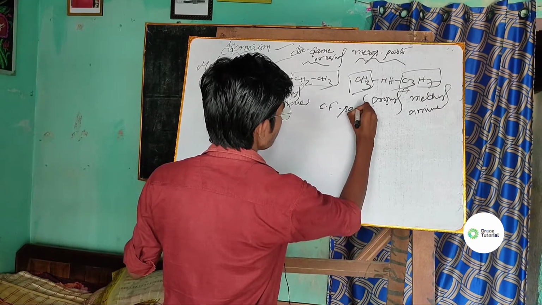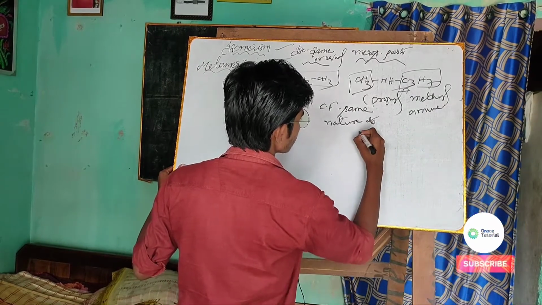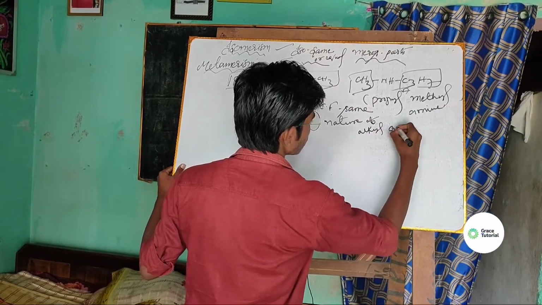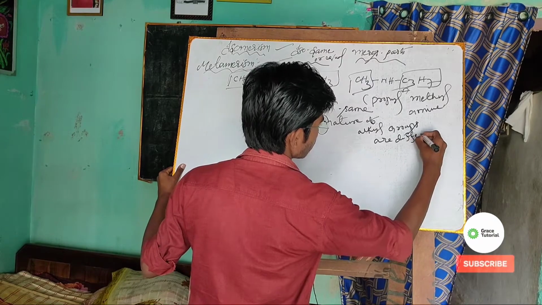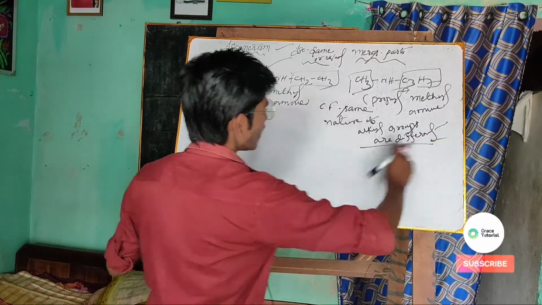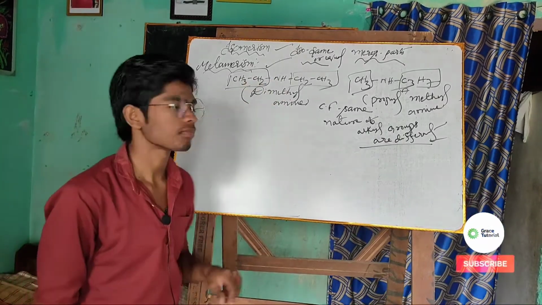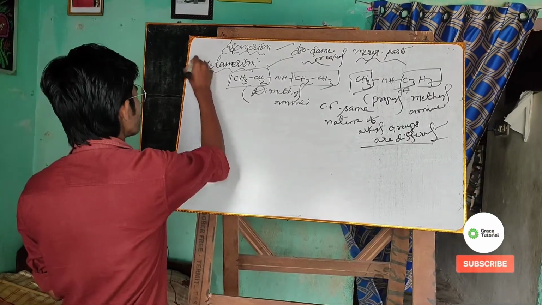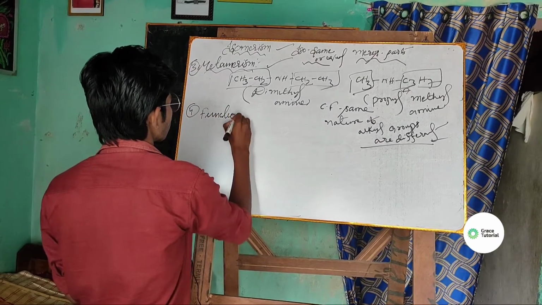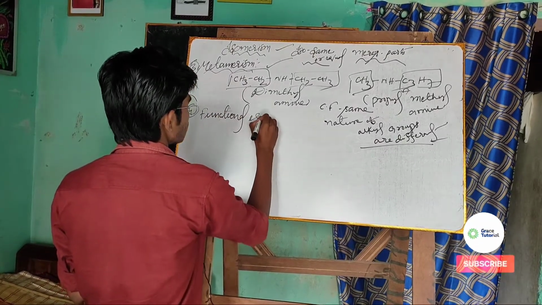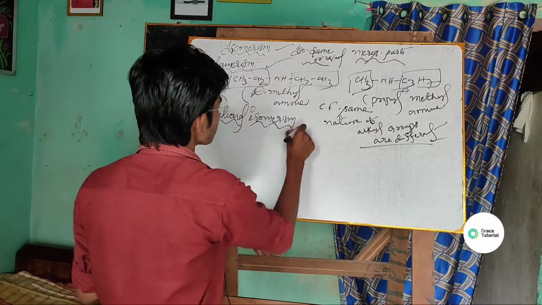The chemical formula is the same, but the nature of the alkyl groups is different. So this is all that we need to understand about the metamerism. And at last we will discuss the functional isomerism, the last part of the isomerism. So what is this isomerism called? This is called the functional isomerism.